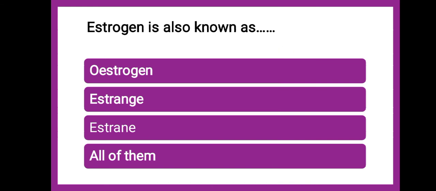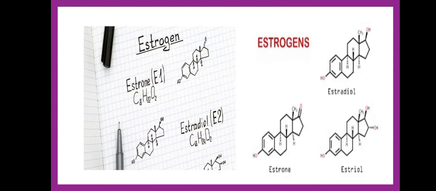Whether it is known as oestrogen, estrane, or all of them, the correct answer is it is oestrogen. Estrogen is nothing but oestrogen. These are the endogenous estrogens, various endogenous estrogens.